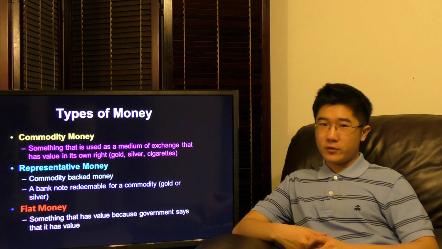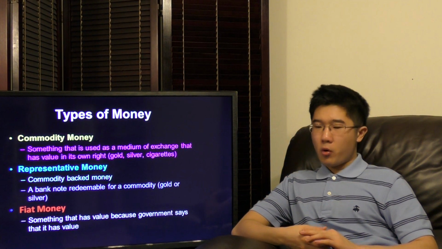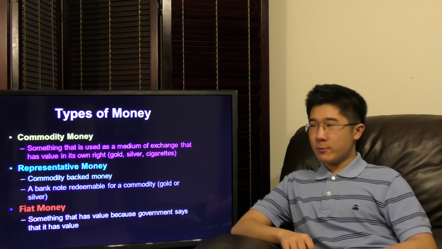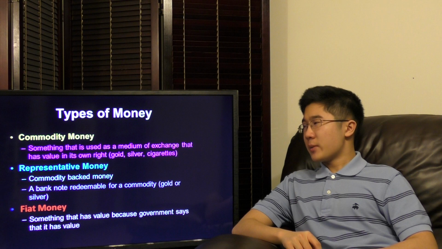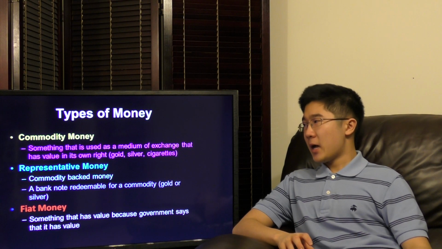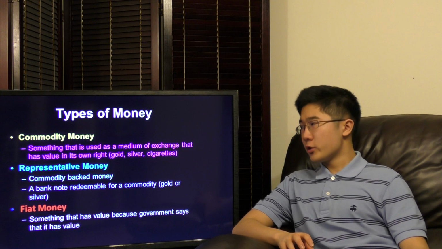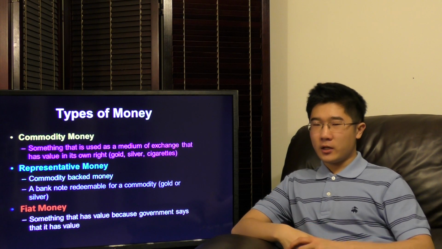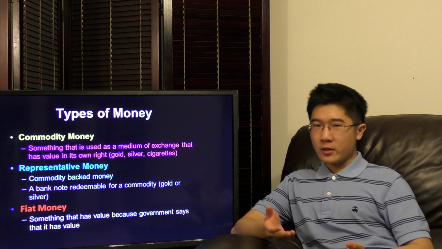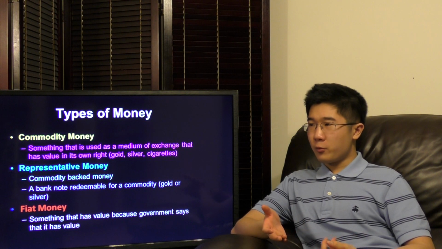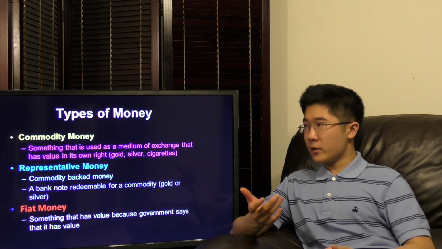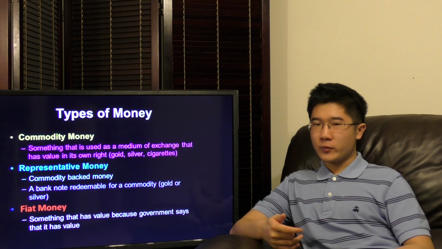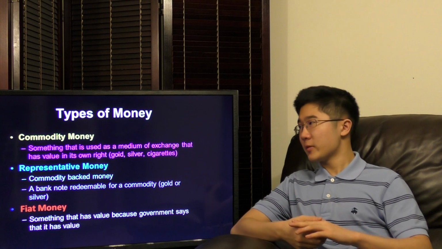So, the second part of the definition of money is types of money. What are the 3 types of money? Well, the first type of money is commodity money, and this is the most ancient type of money, perhaps. Commodity money is basically something that's a medium of exchange that also has value in its own right. For instance, gold, silver, cigarettes, which were observed in the prison system. They are all commodities, and even if they weren't used as a type of money or currency, they still have value in their own right. However, as currency, they just expand upon that value, perhaps as a medium of exchange.